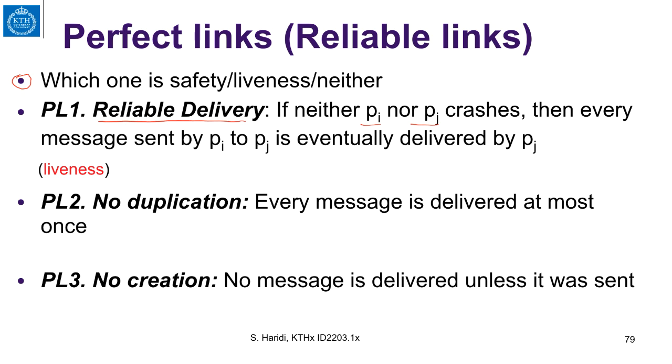Now let us look at no duplication. Is it a safety or liveness property? It is a safety property. Why? Because the bad event is the second delivery of a message sent by PI. If we do a second delivery, then that is a bad event. Now let us look at no creation, which says no message is delivered unless it was sent. This is again a safety property, because the bad event is the delivery of a message M by PJ that was not sent by any other process.